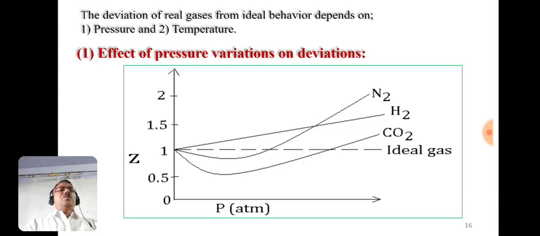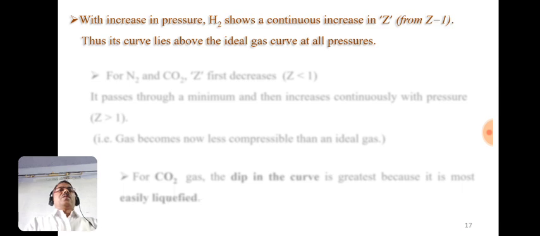We have to interpret these equations later on. With increase in pressure, hydrogen shows a continuous increase in Z, and this curve lies above the ideal gas curve at all values of pressure.